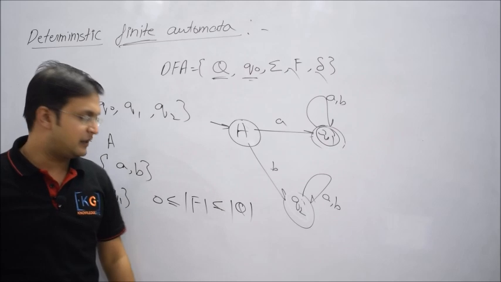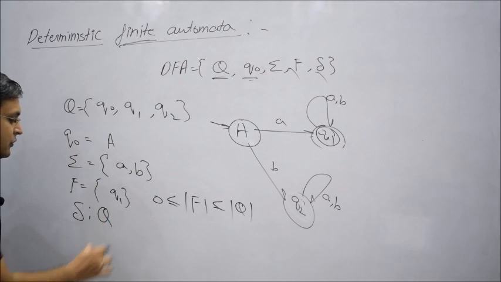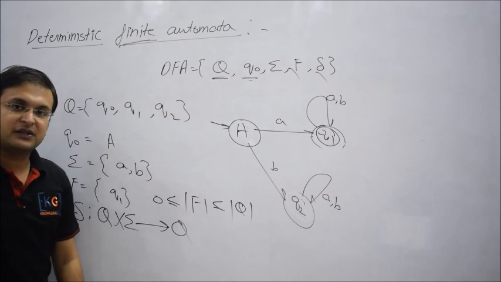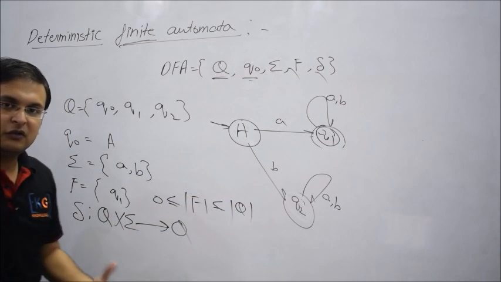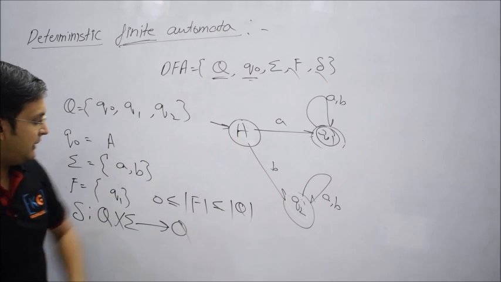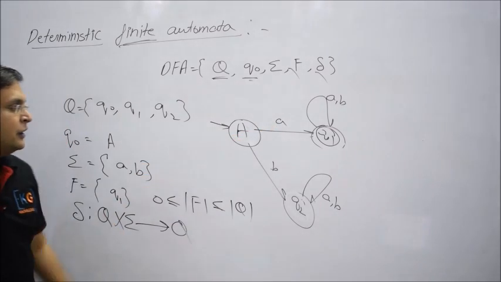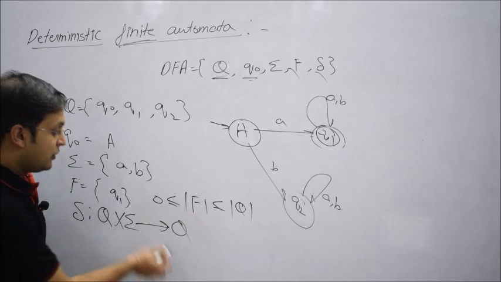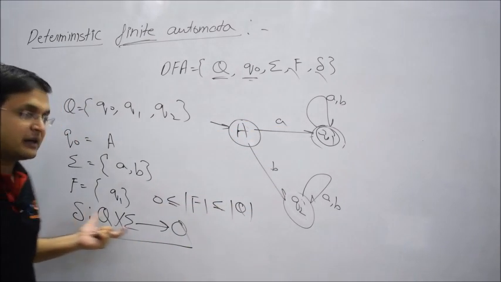Now what is the transition function? The transition function mapping is defined such that on a state Q, taking an input symbol sigma, you make a transition to some other state Q. It actually tells you how a machine works. For example, here on state capital A, if I take input symbol A, I go to some other state, which in this particular case is Q1. So this is called the transition function.